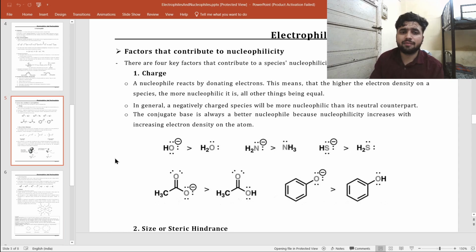So what are the factors that affect nucleophilicity? The first is the charge. We always say that charged nucleophiles are more effective, they have more nucleophilicity than the neutral ones, because charged molecules are highly unstable. Why?